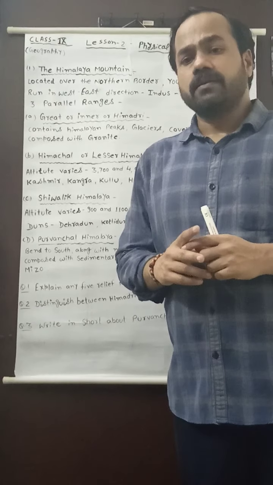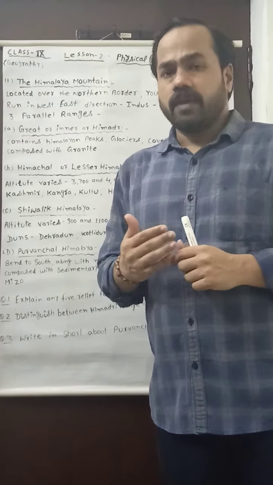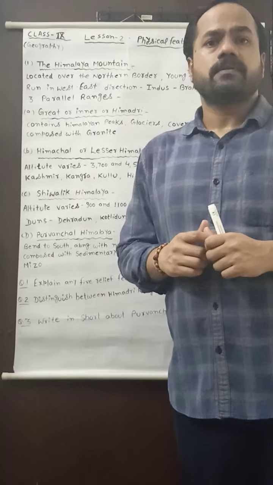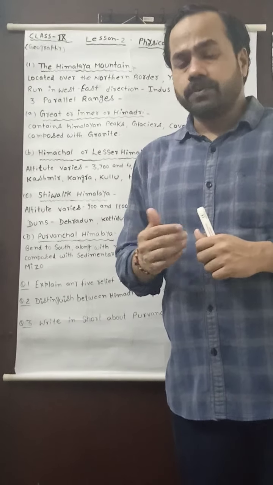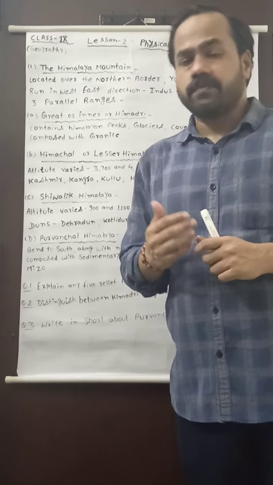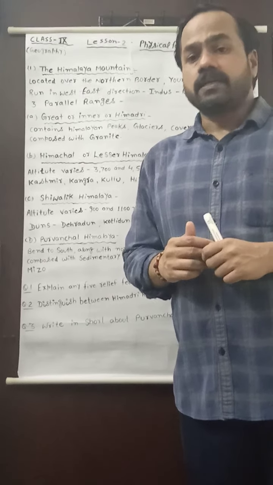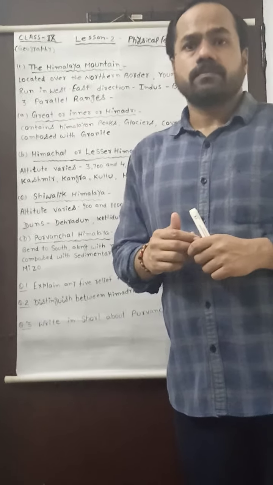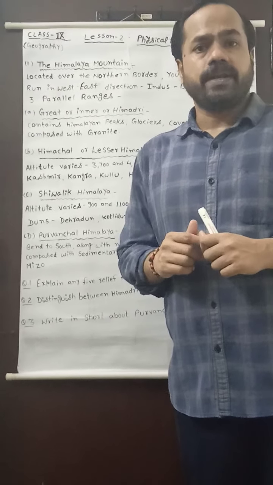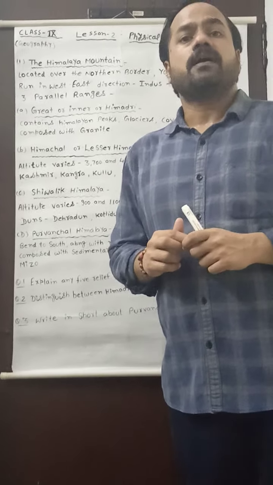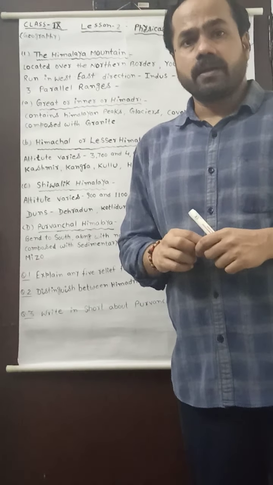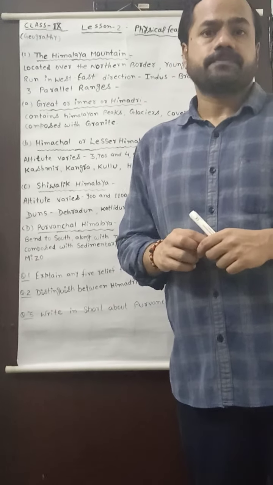In the north we find the Himalayan mountain, the second one, the northern plain, after then the peninsular plateau, fourth, the great Indian desert, that is the Thar desert of Rajasthan, fifth, the coastal plains, and sixth, the last division, the island group, including Andaman and Nicobar Island and Lakshadweep Island.